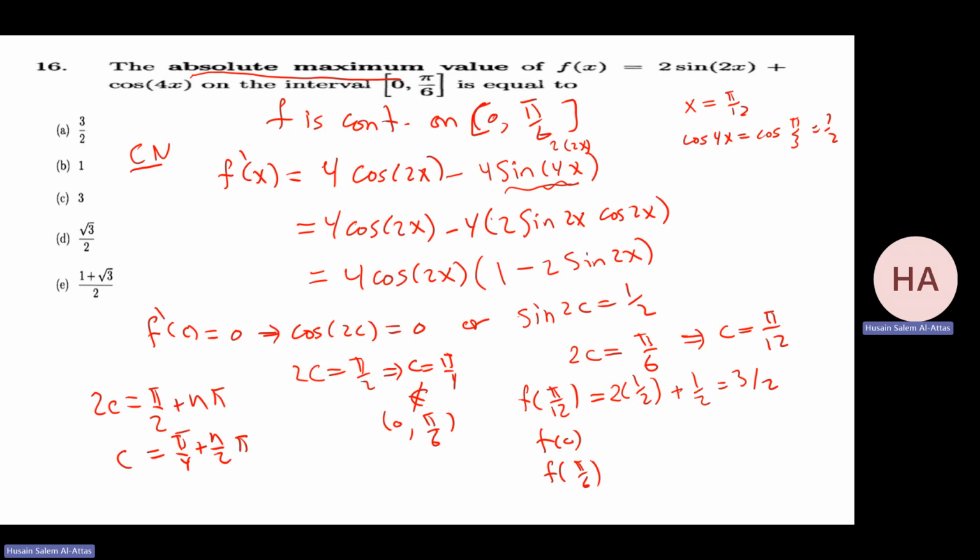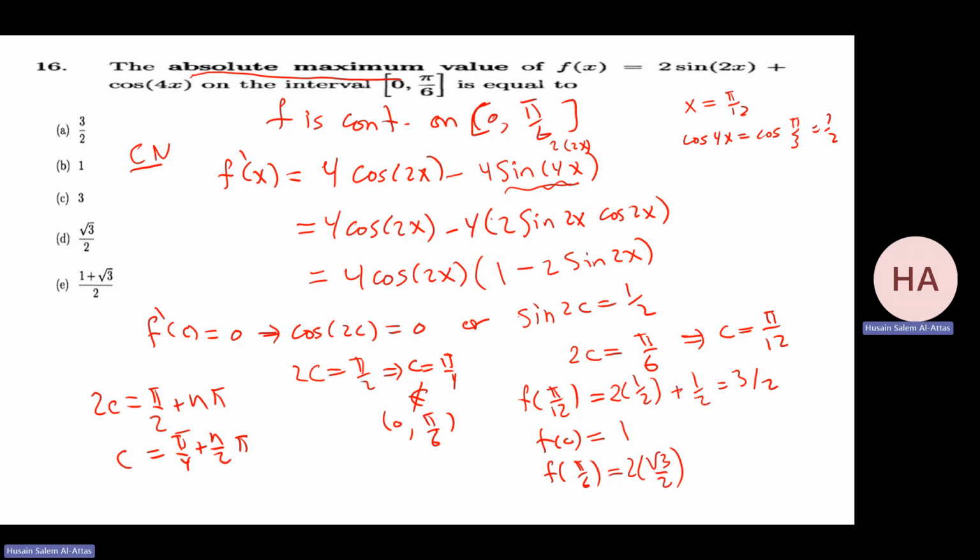If at 0, it's easy: sine 0 is 0, and cosine 0 is 1, that will be 1. At π/6, it will be 2 sine of π/6 times 2, that's π/3. Sine π/3 is square root 3 over 2, so that 2 sine term is square root 3.